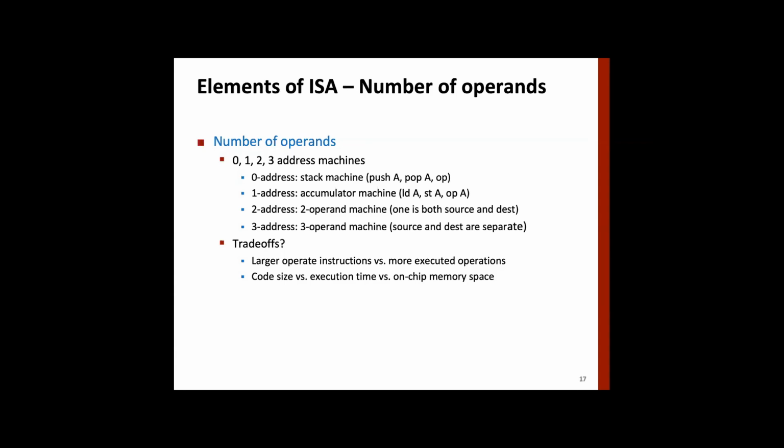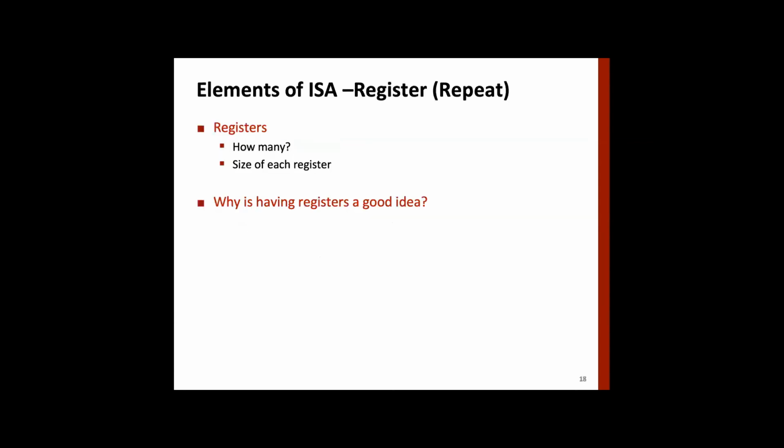We'll study largely RISC architecture, which is mainly 3 operand, though some instructions could also have 2 operands in RISC.